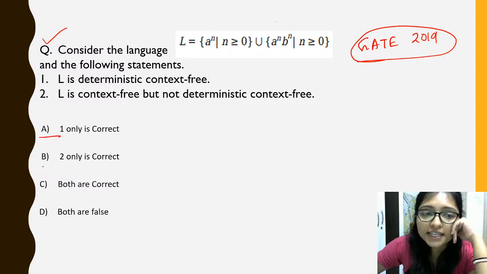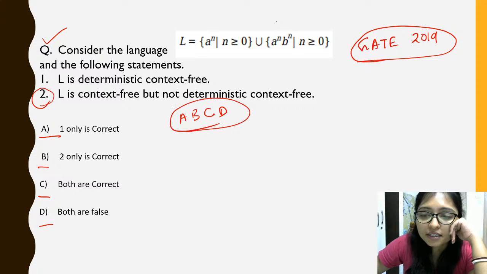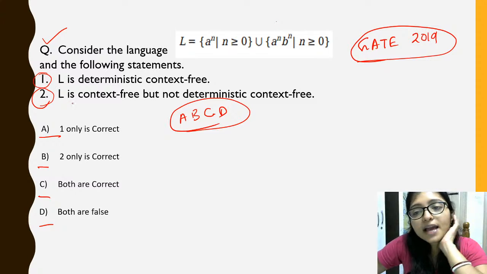The options are A, B, C, D. You are giving 2, but please try to answer in A, B, C, D. Here there was 1 and 2.